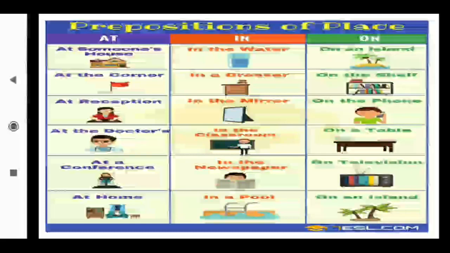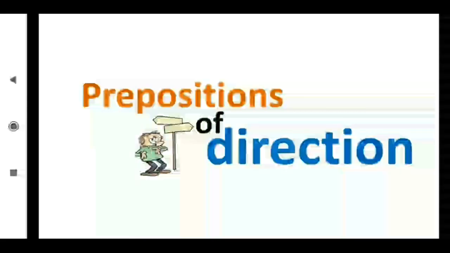Now we know the directions. Which directions are there? East, west, north, south. Like that we show the direction by using different words also, like up, down, above, below, next to, under. These all words go for the direction. They are used to show direction of movement to and from a fixed point: to, from, into, along, over, through, across and around.